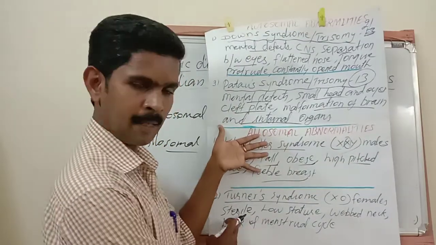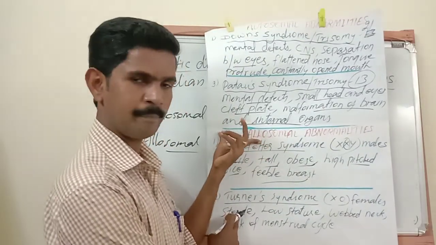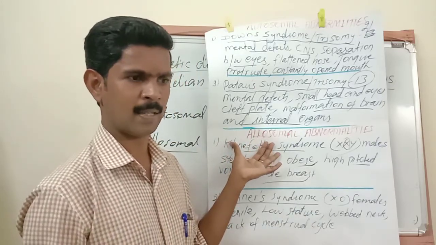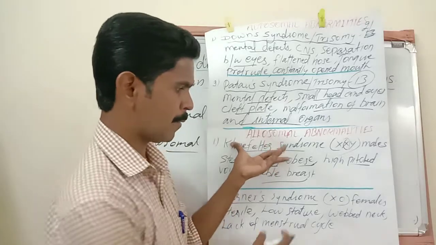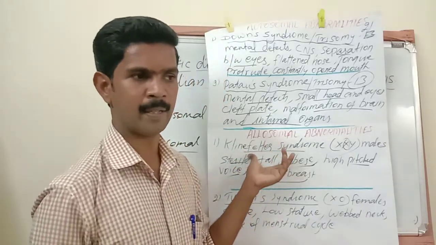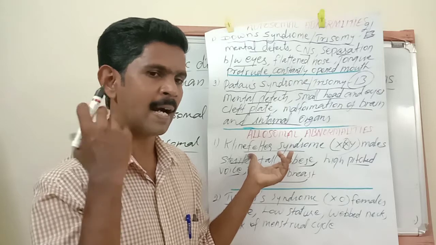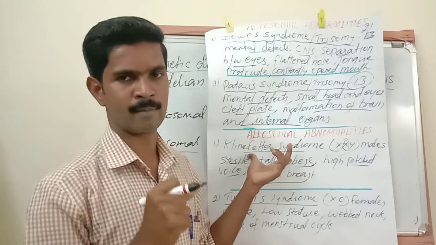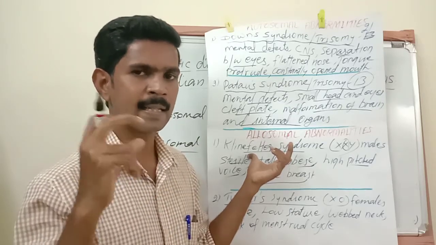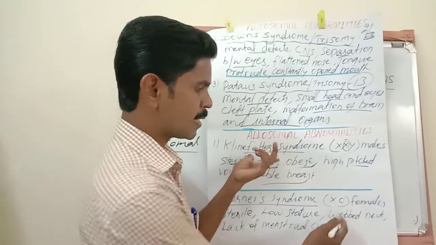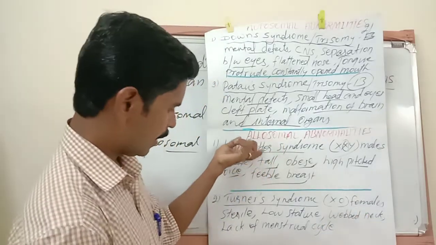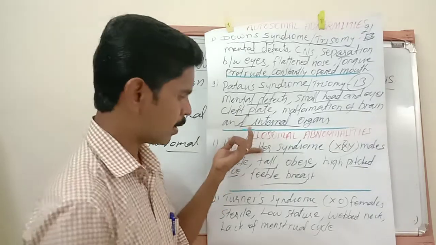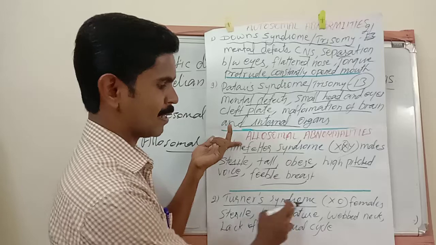Then symptoms: sterile. These females are unable to produce young ones. Low stature, meaning their appearance is not like a normal female; the height may be short, may be very short. Then webbed neck, meaning between the head and shoulder region, the skin of the neck has many small foldings. This condition is called webbed neck. The next symptom is lack of menstrual cycle during puberty. So these are the important symptoms of Turner syndrome.